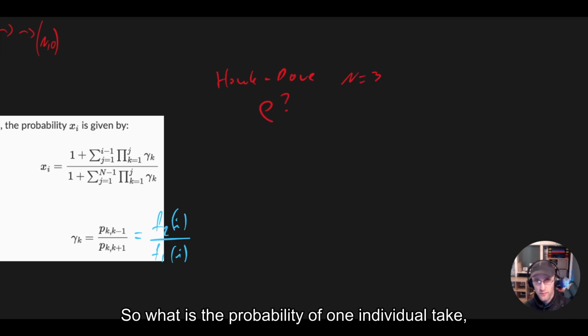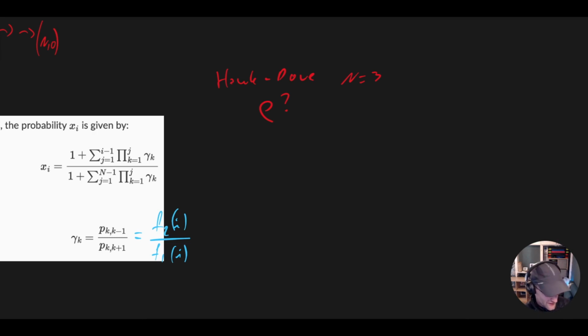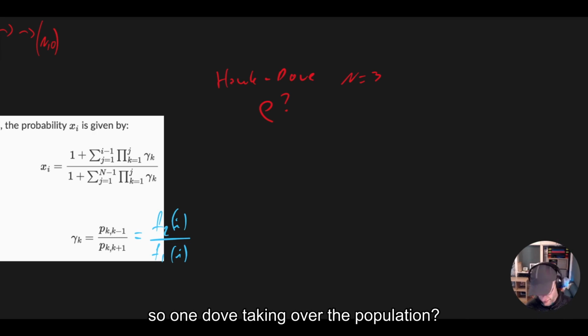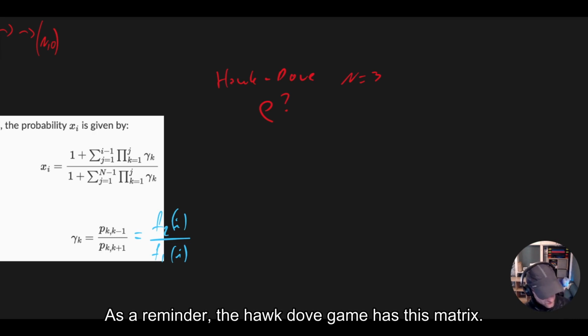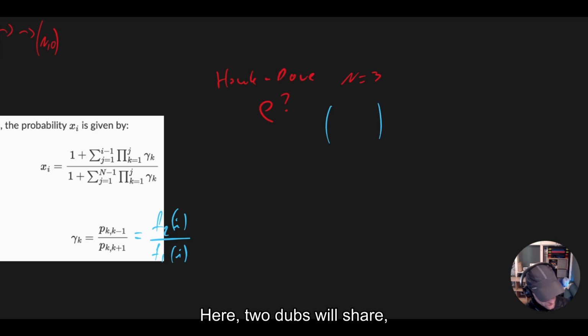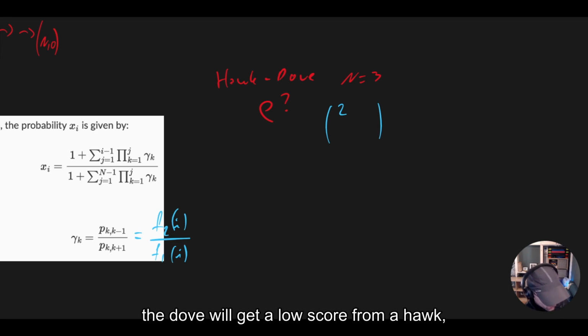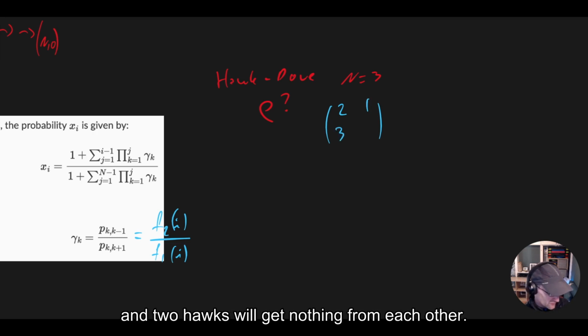So what is the probability of one individual of the first type, so one dove, taking over the population? As a reminder, the hawk-dove game has this matrix here. Two doves will share. A dove will get a low score from a hawk. A hawk will get a lot from a dove, and two hawks will get nothing from each other.